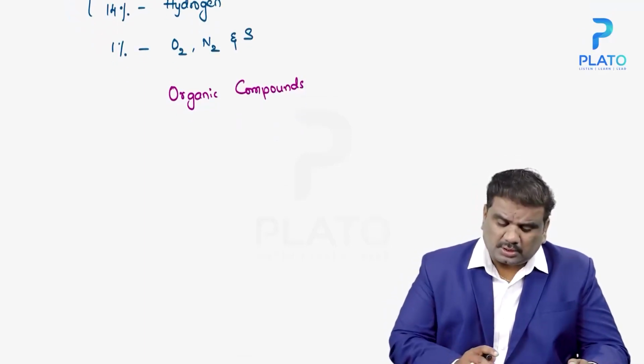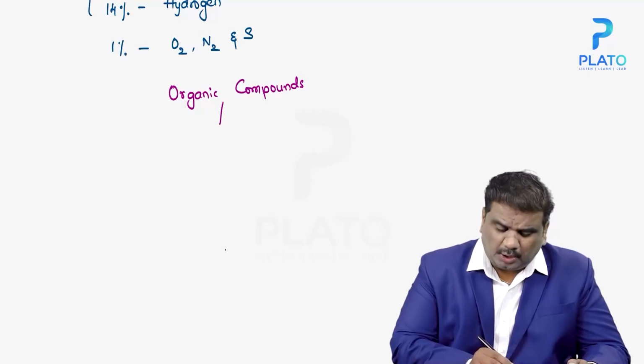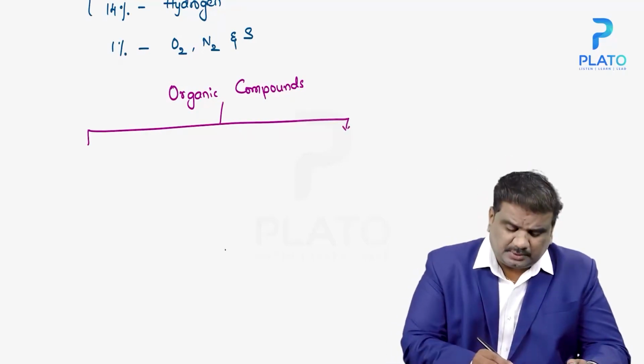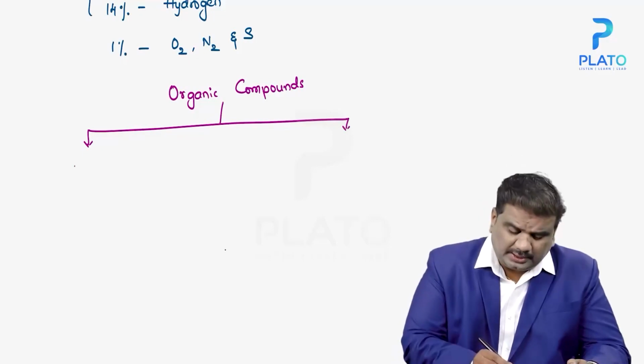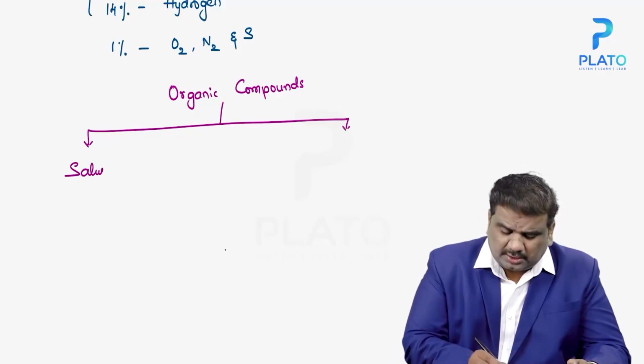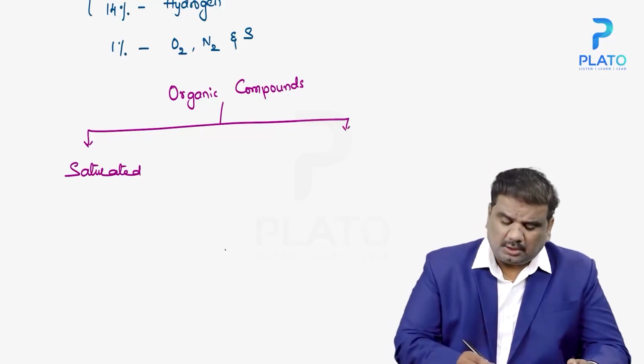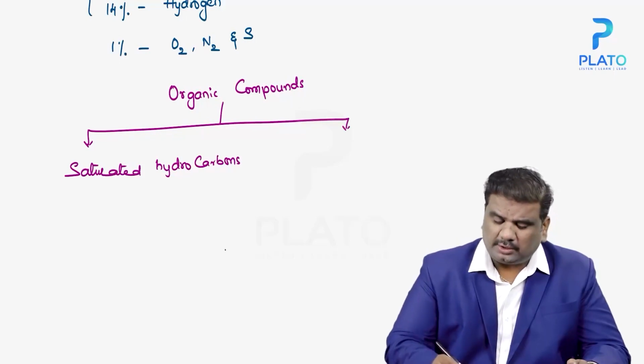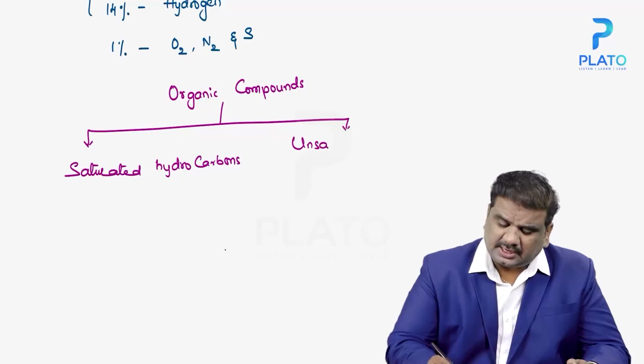In general we classify organic compounds into two different things. One is saturated hydrocarbons, and the other is unsaturated hydrocarbons.